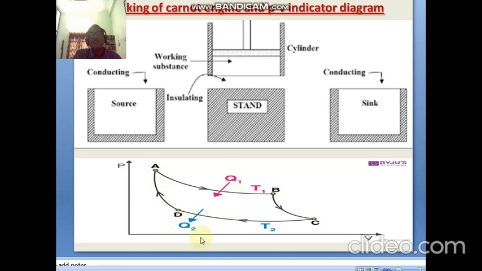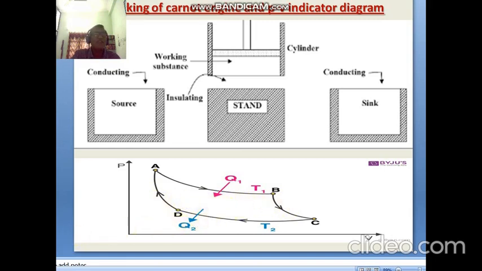So in this case Q1 and Q2 are the different heat energies, and T1 and T2 are the temperatures in isothermal expansion and isothermal contraction. Here Q1 is the heat energy in isothermal expansion, and Q2 is the heat energy in isothermal contraction. In the adiabatic processes we are not discussing Q1 and Q2, because there is no heat exchange in adiabatic processes.